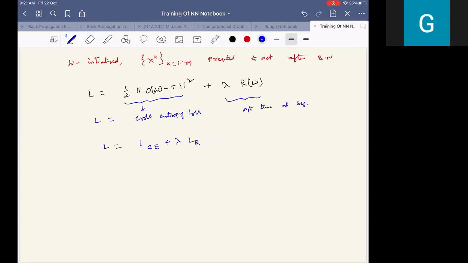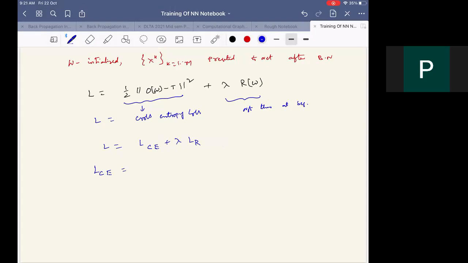Right. So now tell me, what is L_CE at the beginning? Any comment on this? Yes. Minus log C, sir.